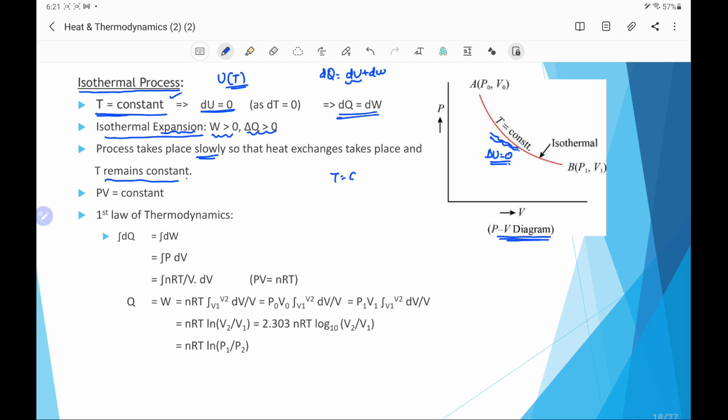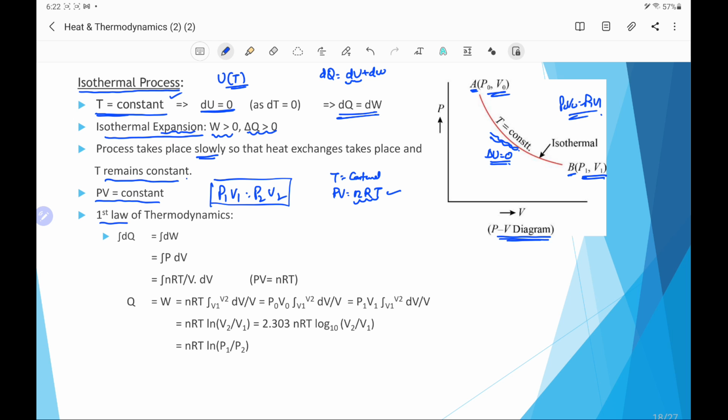Because temperature is constant, using the ideal gas equation PV equal to nRT, this nRT is constant, so we can say PV is constant, or we can write P1 V1 equal to P2 V2. Here in the diagram, if one of the states is A, that is P0 V0, and another is B, that is P1 V1, we can say P0 V0 equal to P1 V1.